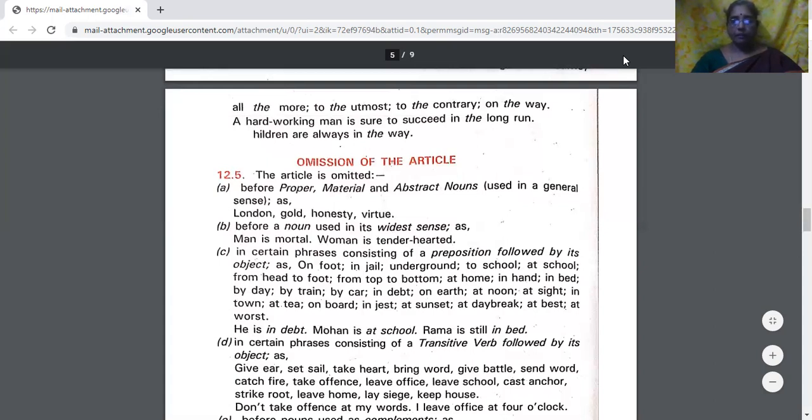So now let us see where to omit the articles. The article is omitted before proper, material, abstract nouns used in general sense, as London, gold, honesty, virtue.